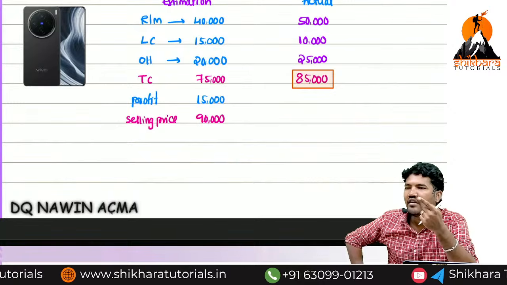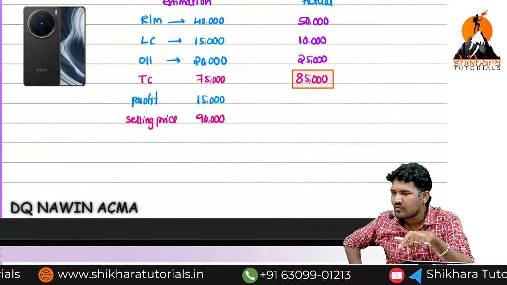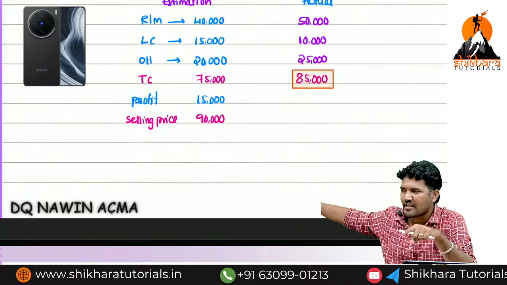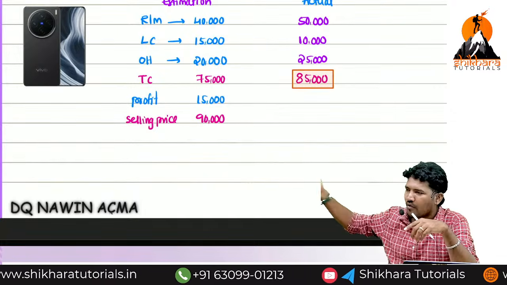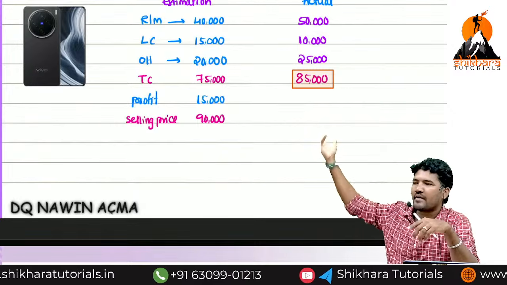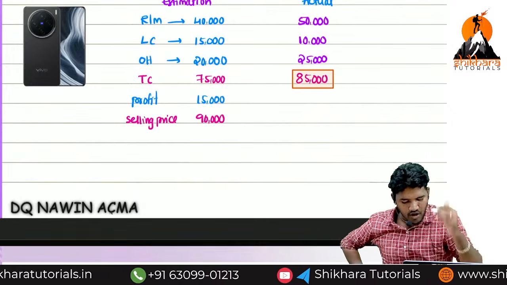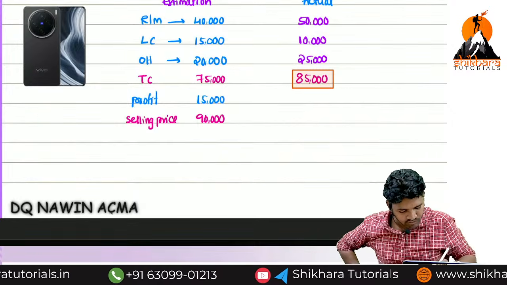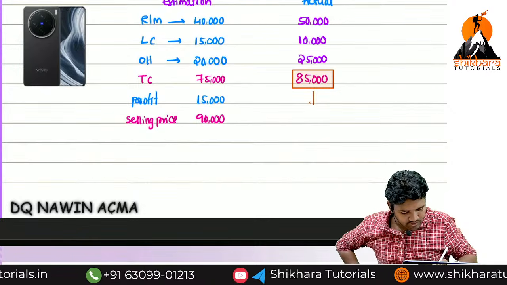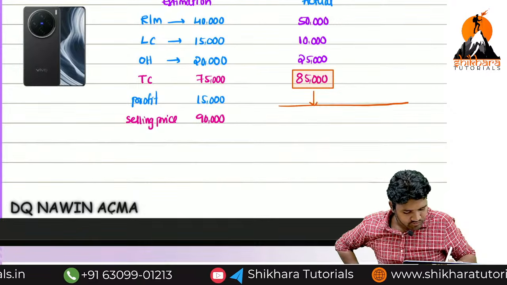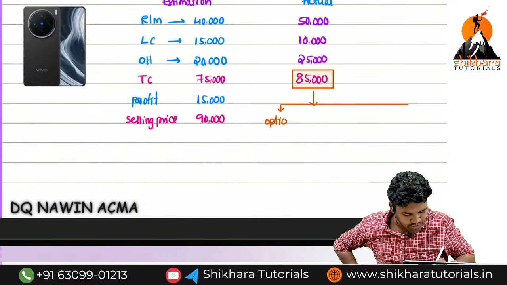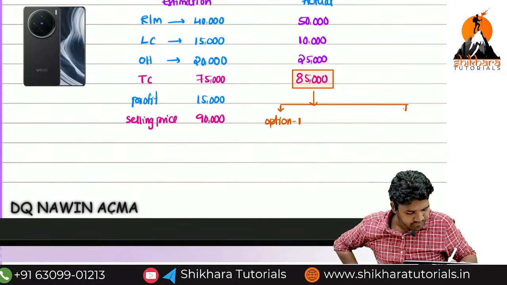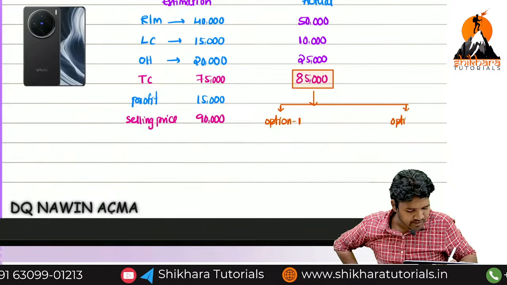Either he can lose his profit and sell at 90,000 in the market, or they focus on the profit, which means they need to increase the selling price. There are only two options. What is option 1 in the hands of the owner?